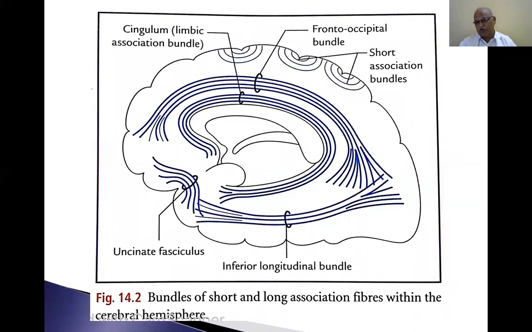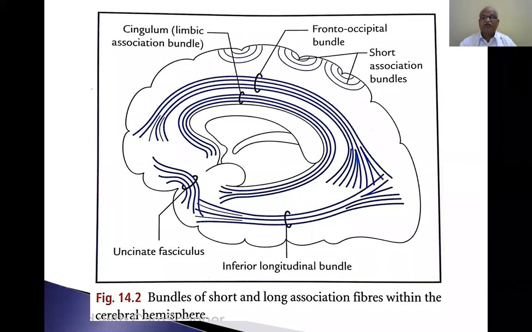If anybody asks you a question, there are two substances present in the cerebral hemisphere: gray matter outside, white matter inside. Which one is large? White matter is large. In gray matter only neurons are present, whereas in white matter, nerve fibers and neuroglia are there. Neuroglia are supporting cells of neurons. They are also present in the gray matter. So the white matter is nothing but a compact bundle of nerve fibers with associated neuroglia.